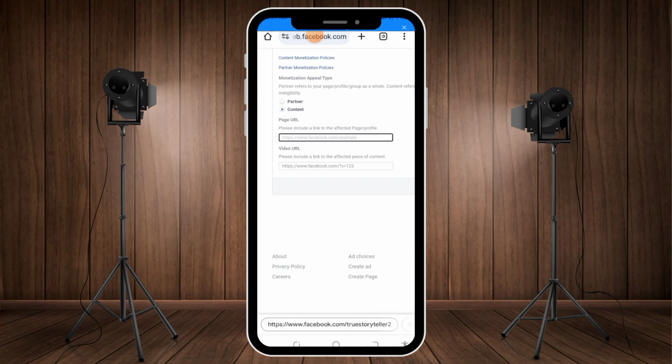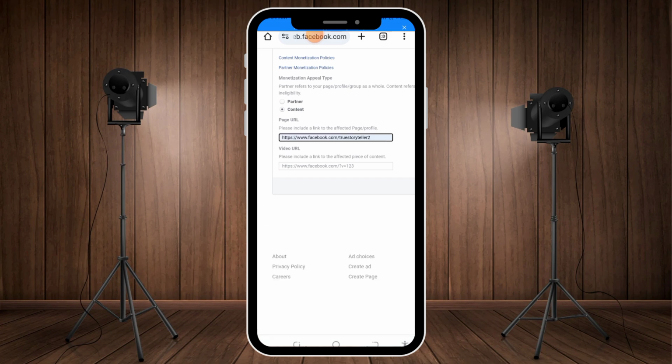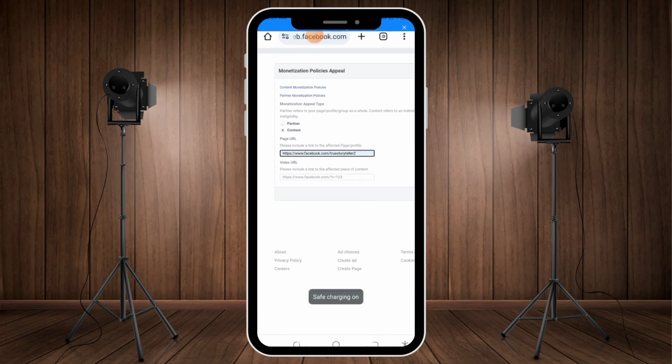What you do is put the page URL. I'm going to use this page as an example. Now, for the video, I'm going to copy a video from my page as an example for you guys.